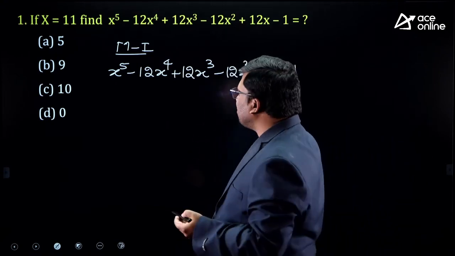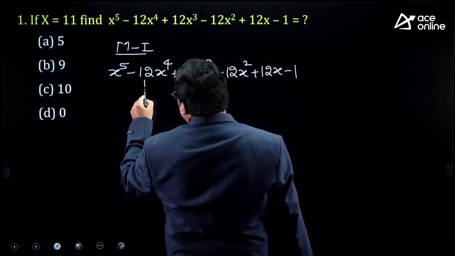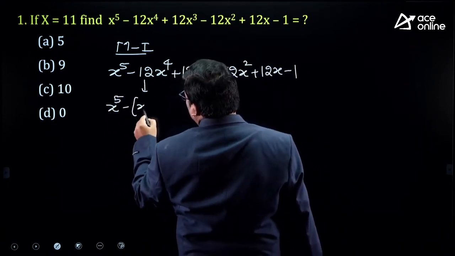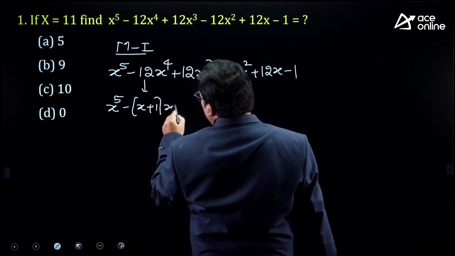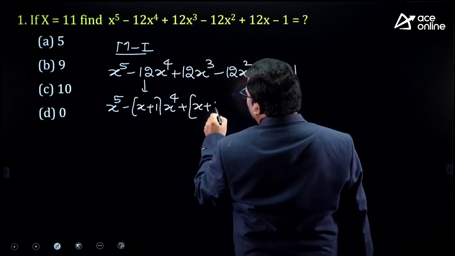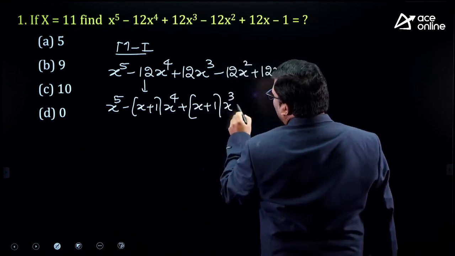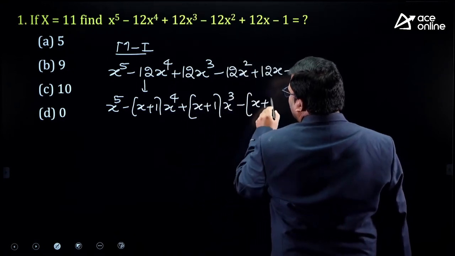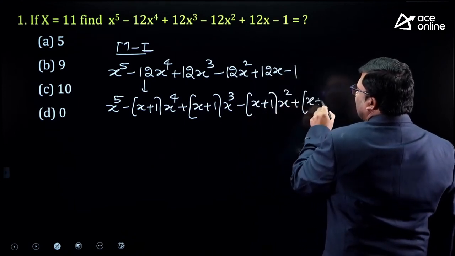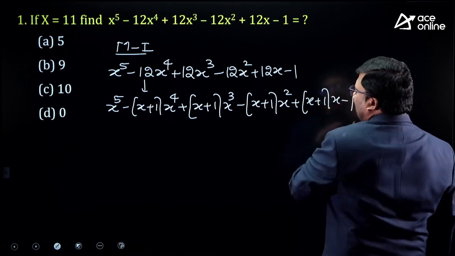In our regular textbook, what they will do is write 12 as 11 plus 1, and 11 is x. So it is minus of x plus 1 into x power 4, 12 is 11 plus 1 so it is x plus 1 times x cube, then x plus 1 times x square, then x plus 1 into x minus 1.